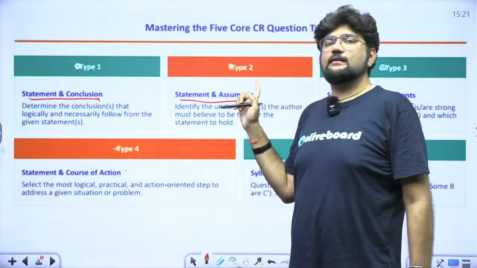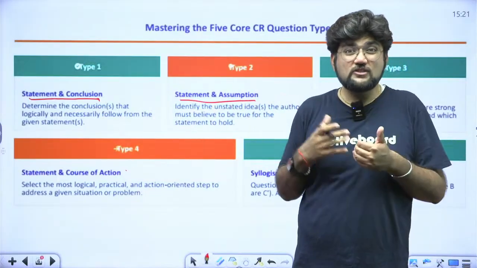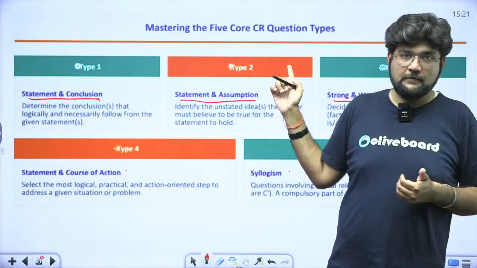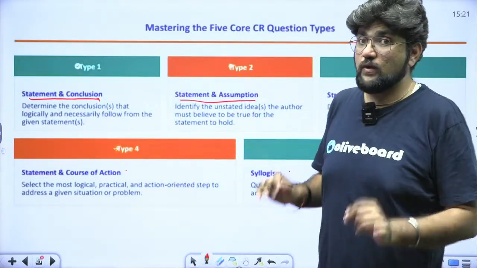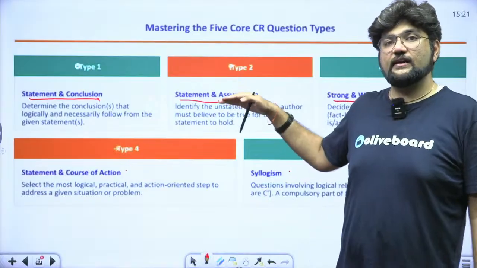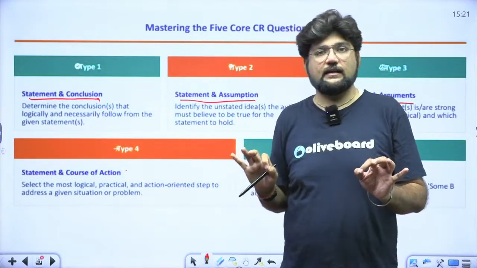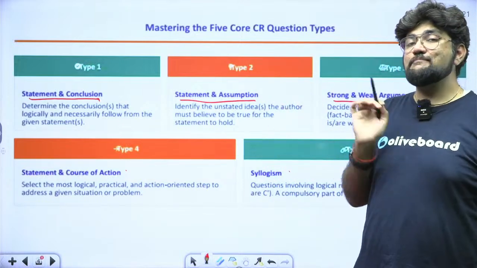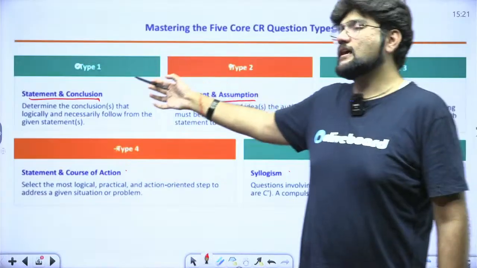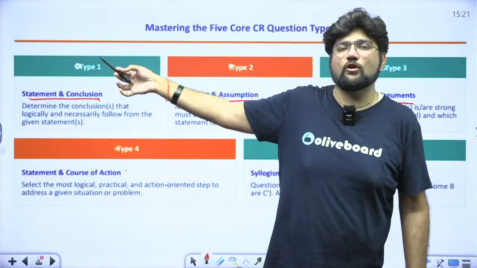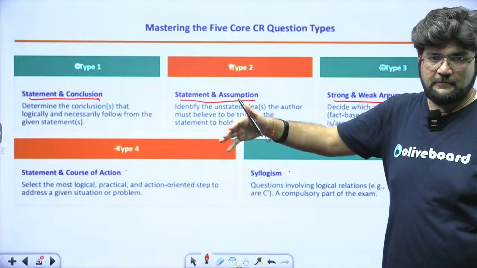Assumption, on the other hand, depends on what the author is assuming and what is the scope of that assumption. How much can you take for granted here? Because assumption is always going to be something which is not mentioned in your statement. Always. If the question gives you an assumption which is mentioned in your statement, then it is absolutely incorrect. Please mark it as incorrect. Assumptions are always implicit. Implicit means hidden in the statement, not directly visible. Whereas conclusions are mostly explicit. They may be implicit also, but they are mostly explicit. That is, it is clearly visible in your statement, right?